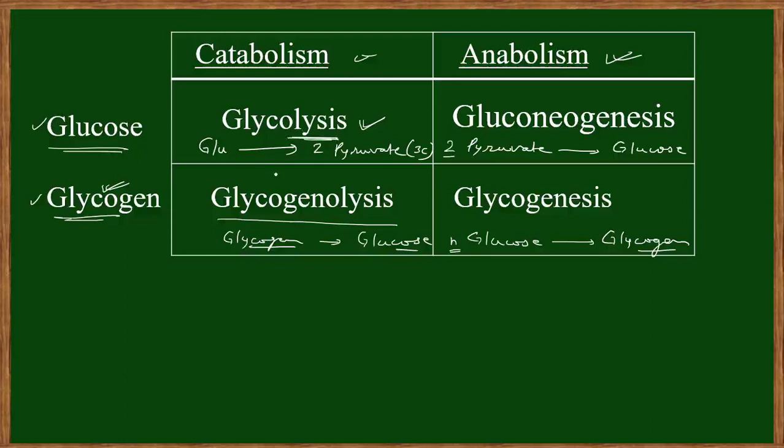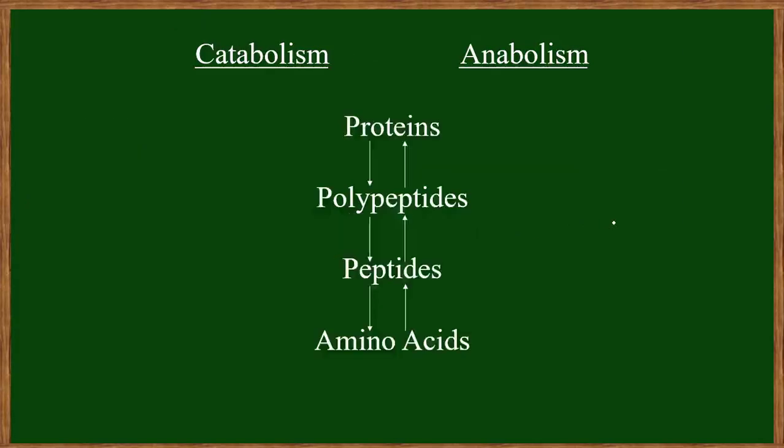Lysis means breakdown. Here also lysis means breakdown. If any big molecule is broken down, this is catabolism. Here is genesis, meaning formation. Genesis means a new macromolecule will form. So this is an anabolic process.